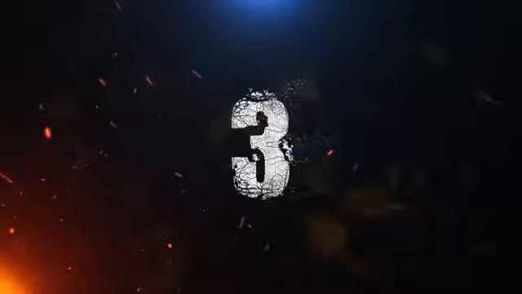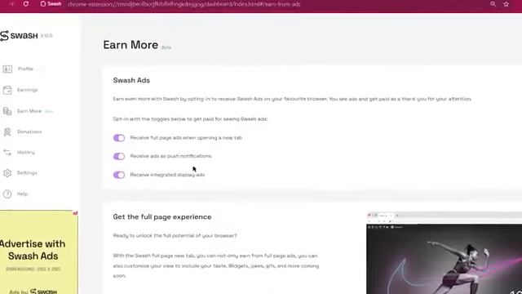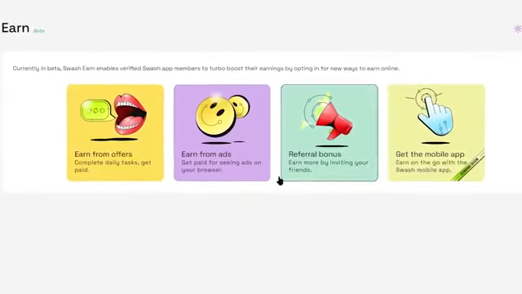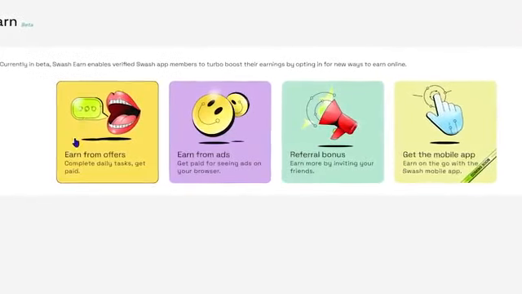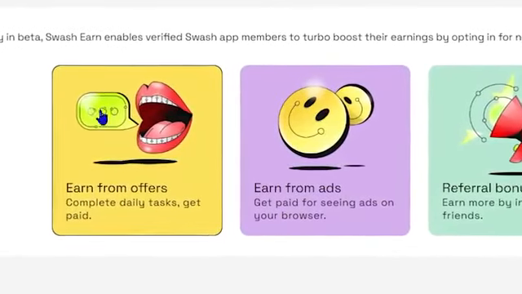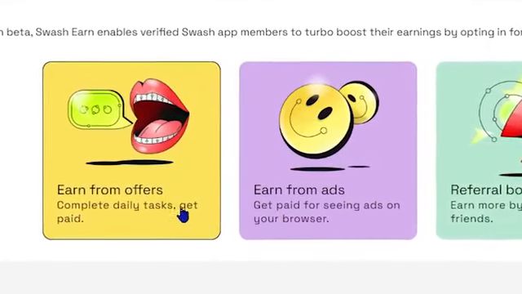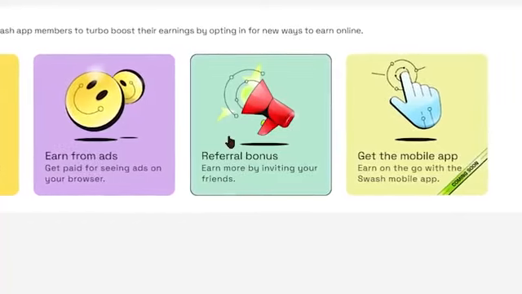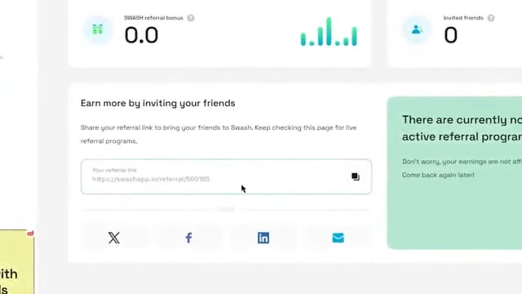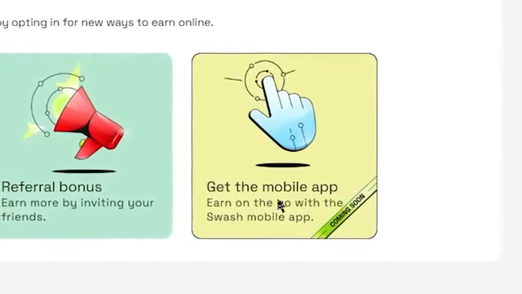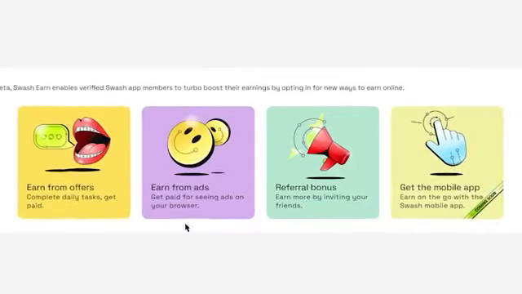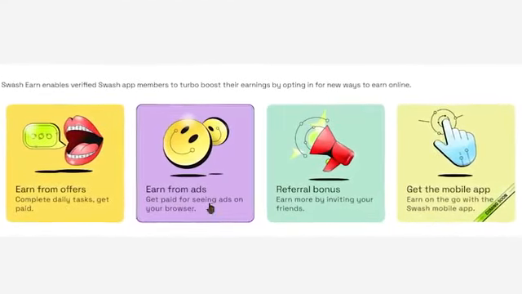Now the step number 3 to earn 10 times more money than others. What you can do is click on the Earn More option again, and you can see that we have other options to make money other than watching Google ads. So here you can earn money from different offers to complete surveys, installing apps and games, and completing different other tasks to make money online. You can also earn from referrals by inviting your friends and family to the Swash app by sharing your referral link from there. And the good news is they also have another option coming soon where you can make money on their mobile application. So you can take advantage of all these 3 different options to earn 10 times more money than others.